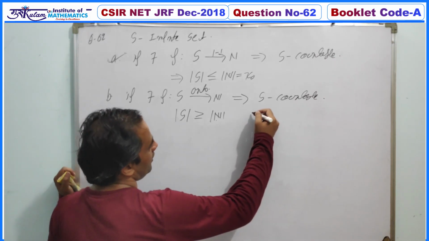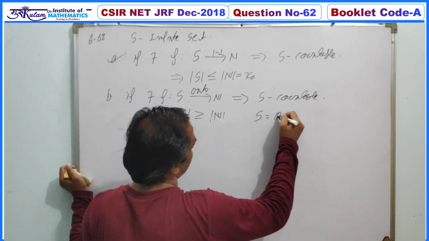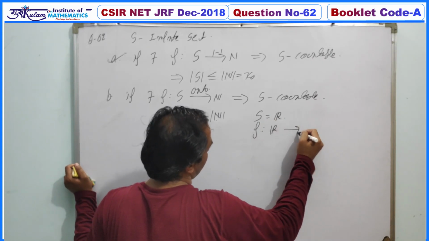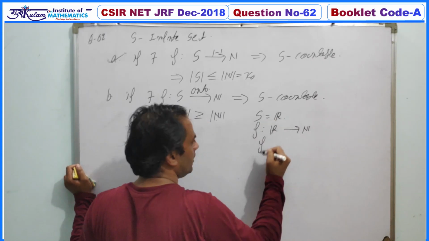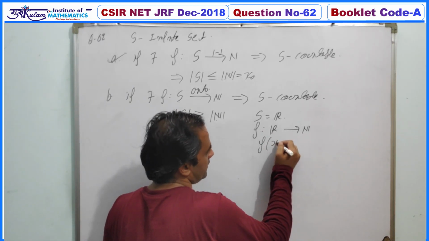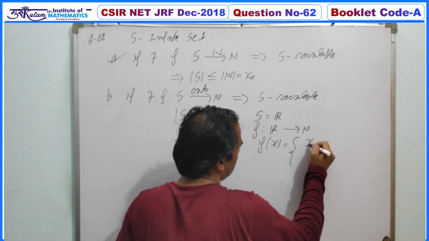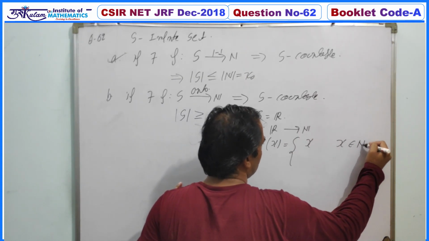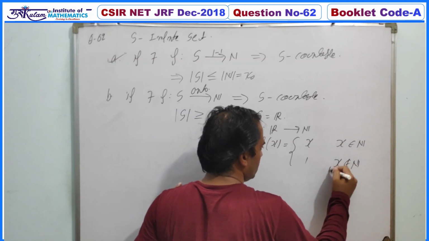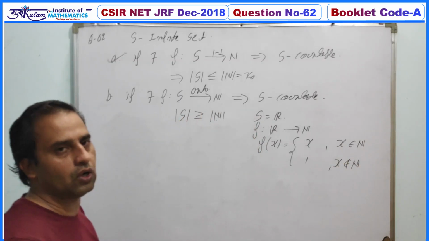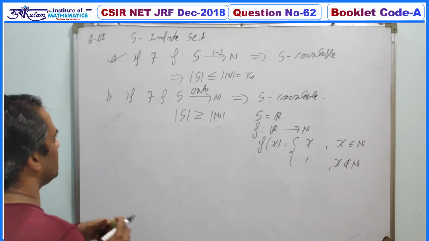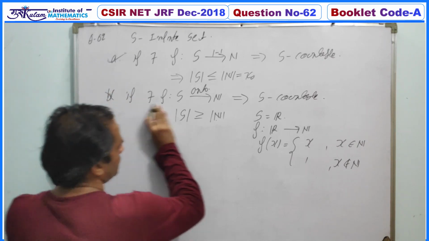So we can take S as the real line, or we can define f from R to N such that f of x is equal to x whenever x belongs to the natural numbers, or 1 whenever x does not belong to the natural numbers. Definitely this function is an onto function, but S is not a countable set. So your second option is definitely a false option.